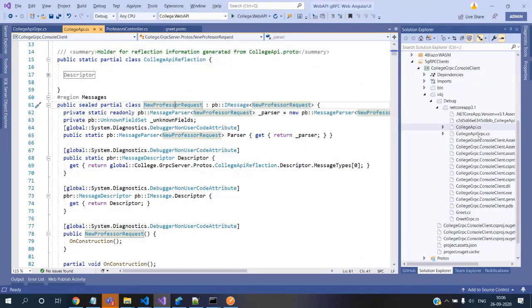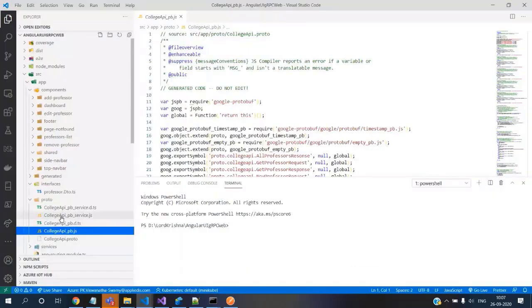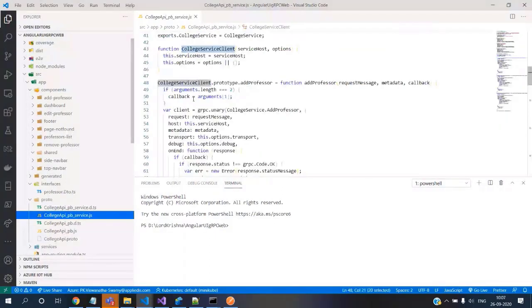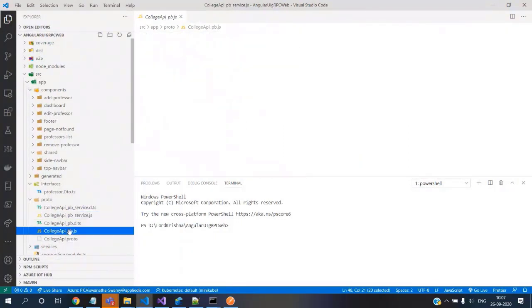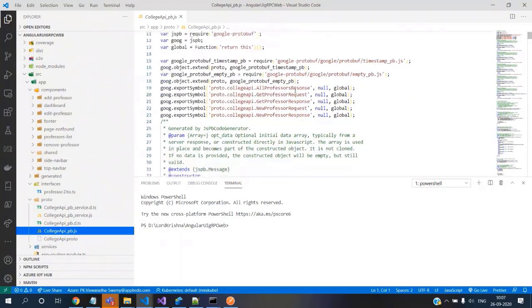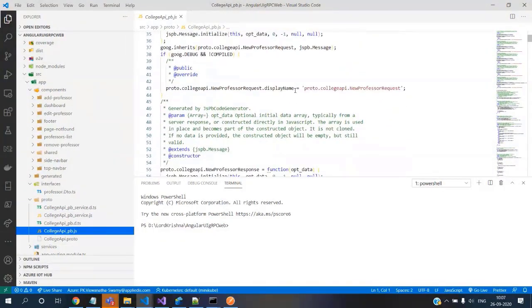It says College API gRPC, and without gRPC it holds the messages, the input and output. Here also, College API protobuf underscore service is the service or client, and without that service suffix it again talks about the messages.